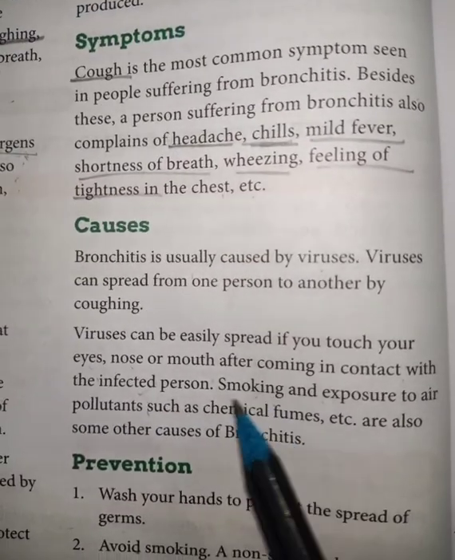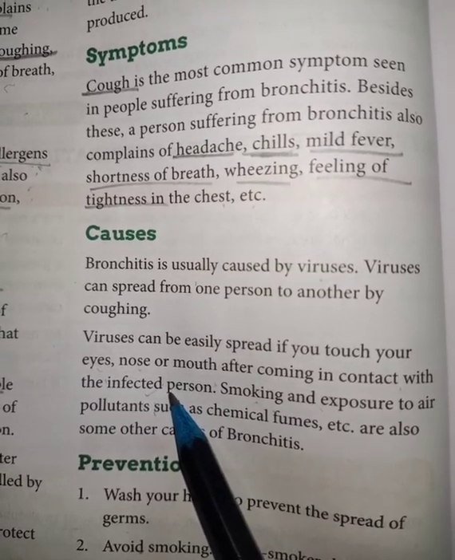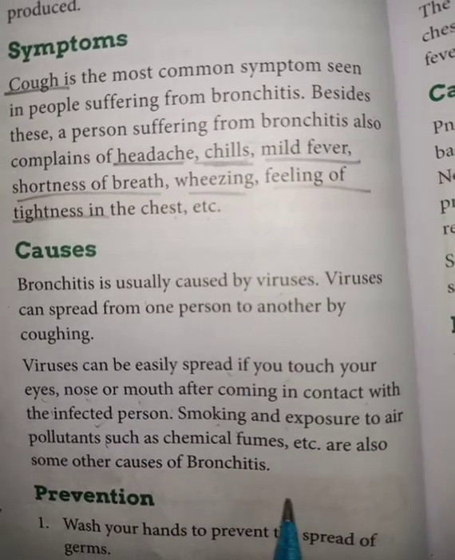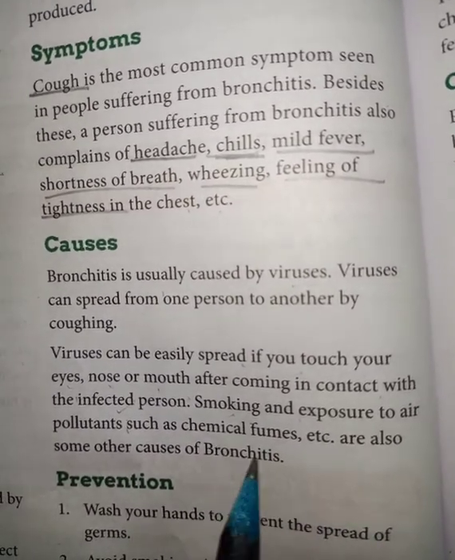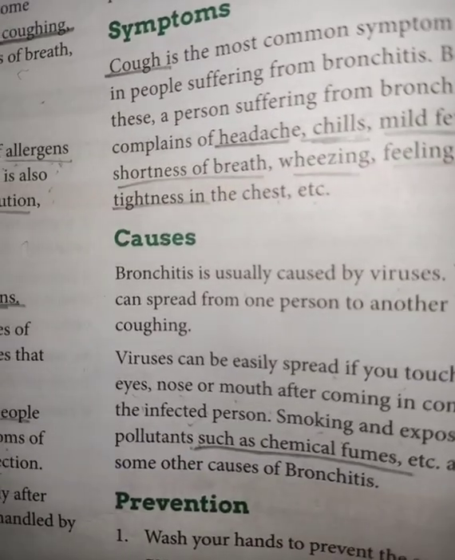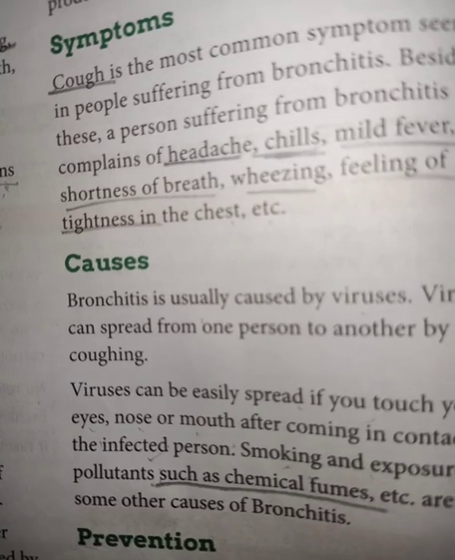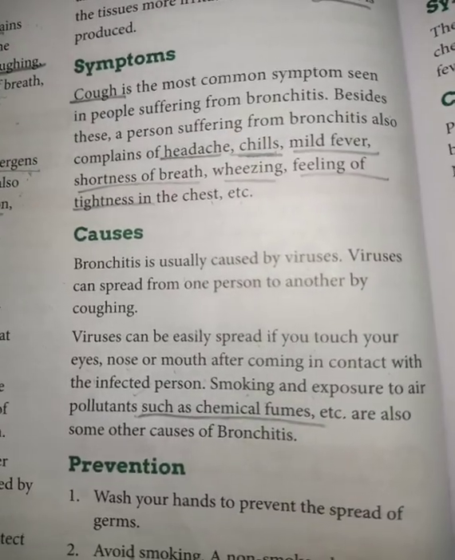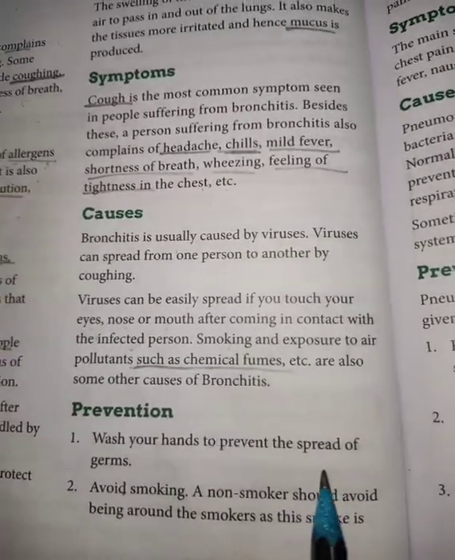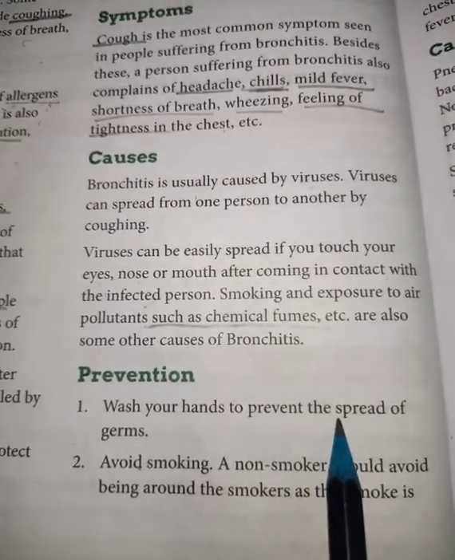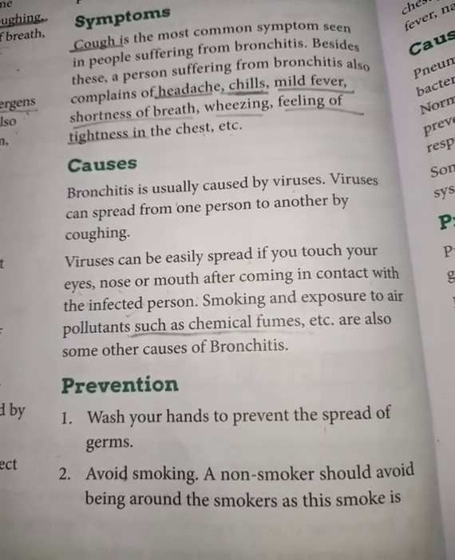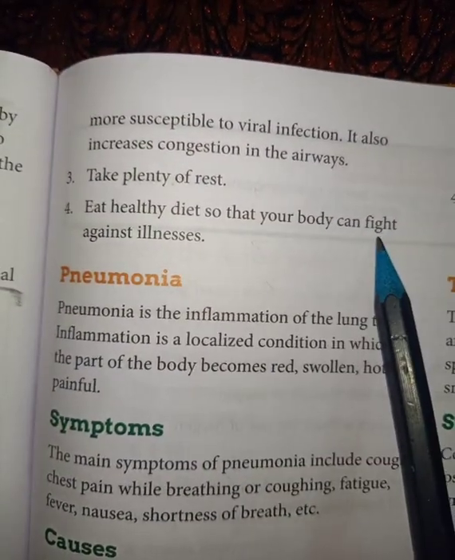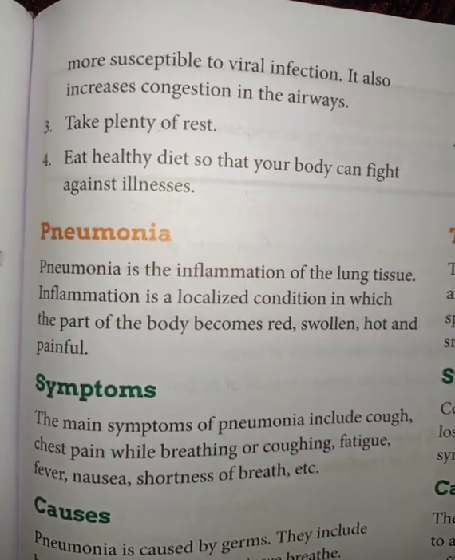So the person should not go near an infected person. The person should always take care of the nose and mouth when going outside, and should not come in contact with pollutants such as chemical fumes. Chemical fumes means just like smoke. If something is burning somewhere, the person should not go near those places. So these are some of the precautions the person should take. The person should wash their hands, avoid smoking, take plenty of rest and eat healthy food, so that the body is able to fight against infections.